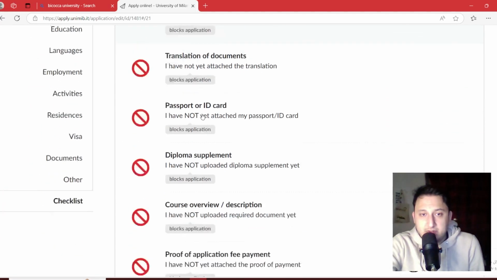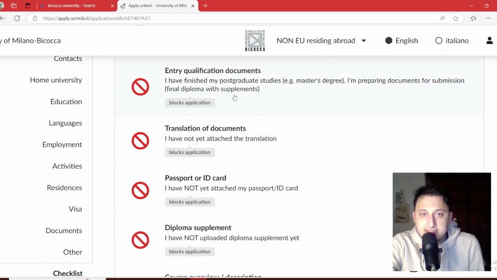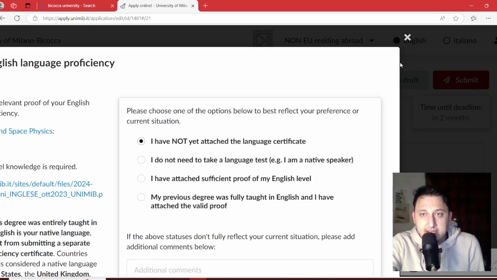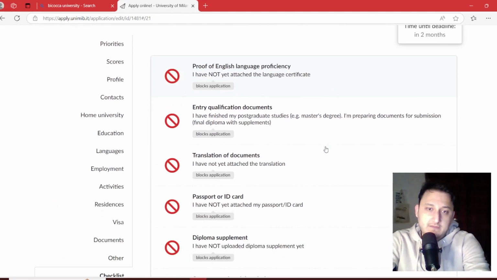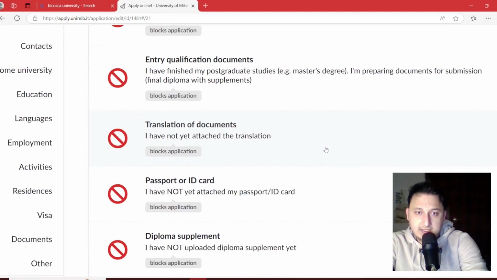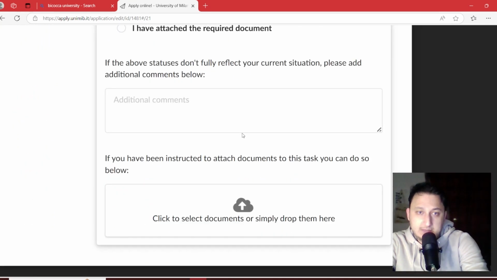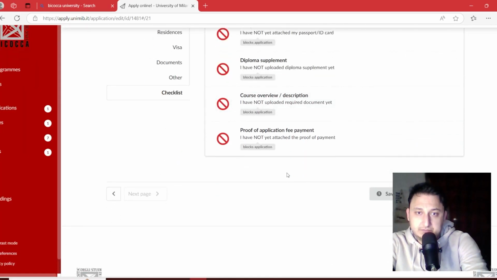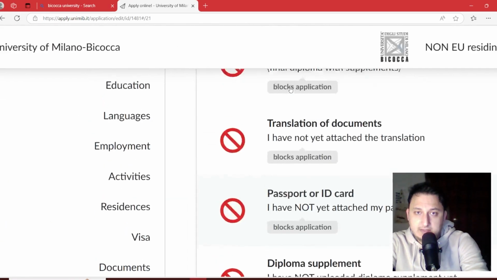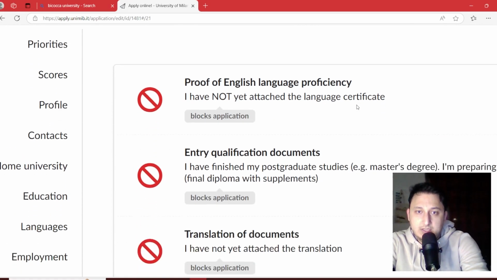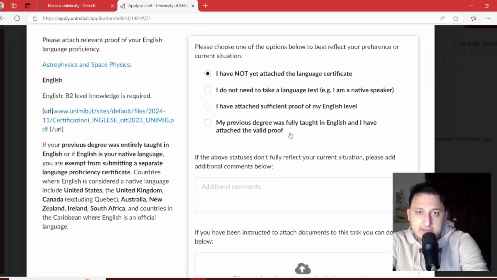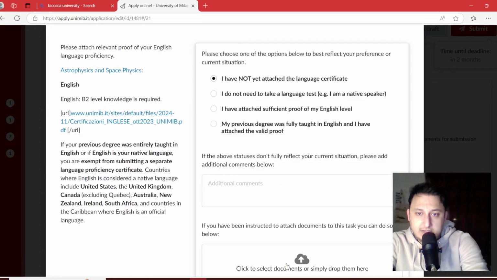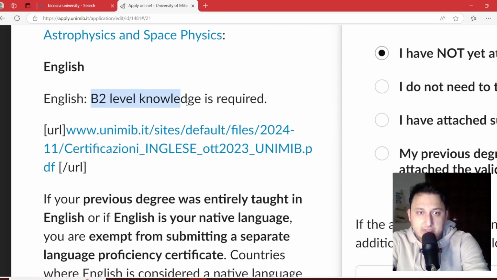You can add your documents to these options, and don't forget to attach your documents valid with stamps and sealed. For example, you can add the passport ID in this page. Also, let's start one by one. English language proficiency, if you have it, you can apply with clicking here and then upload your file. And don't forget to have minimum B2 level knowledge.